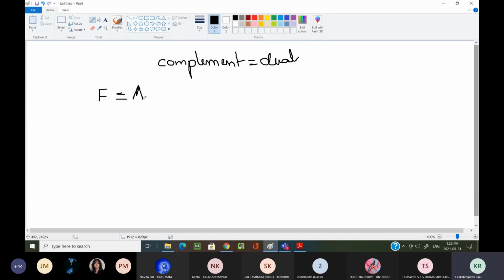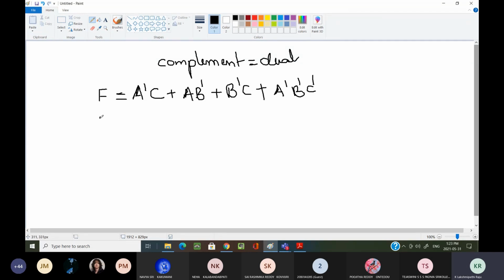F equals a dash c plus a b dash plus b dash c plus a dash b dash c dash. I'm not saying this is the simplified expression, just some expression I have taken.